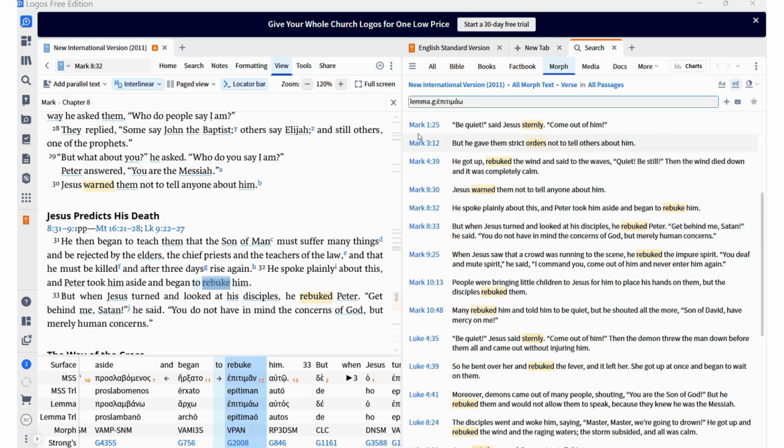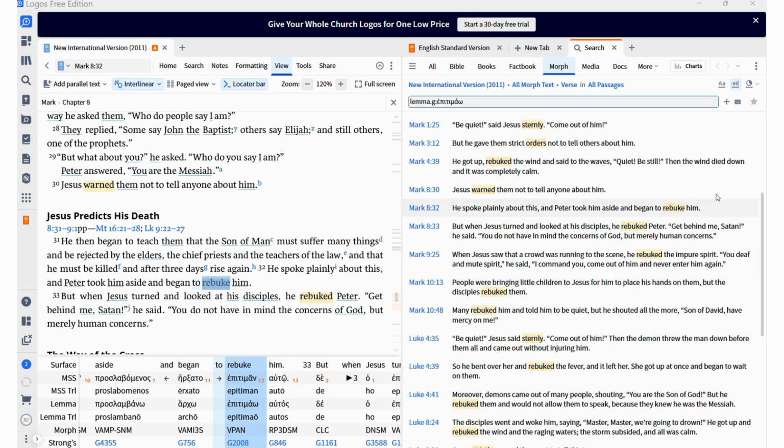And if you look up, you see Mark 1, be quiet, Jesus rebuke. This is talking to the demon. So he used the same word to rebuke or scold or talk very sternly to the spirits. It's the same word that he used to cast out demon. It's the same word that he rebuked Peter. He gave them order, strict order, very strict. He rebuked them not to tell anyone. He rebuked the wind. So this is the same word that he used to talk to the wind, the nature, the demons. So you can see here, it helps us to understand.